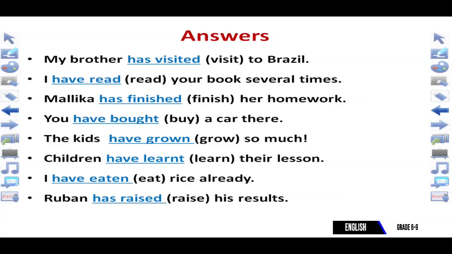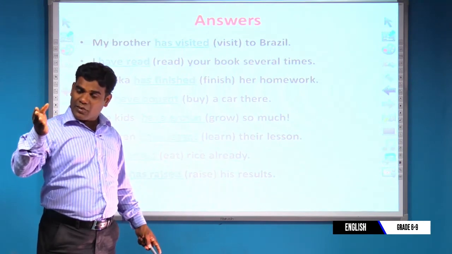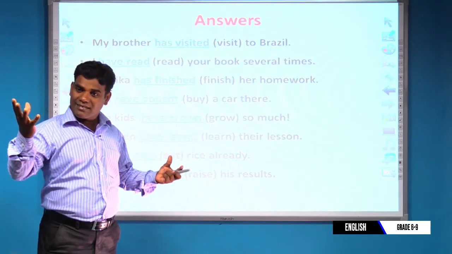Reuben is singular, so has raised. Within the bracket I have given raise, R-A-I-S-E. Here verb 2 and verb 3 are formed by adding ed. That is called a regular verb. So we can make the sentence: Reuben has raised his results. Reuben தன்னோட ரிசல்ட்ஸை உயர்த்தியிருக்கிறான். Clear?